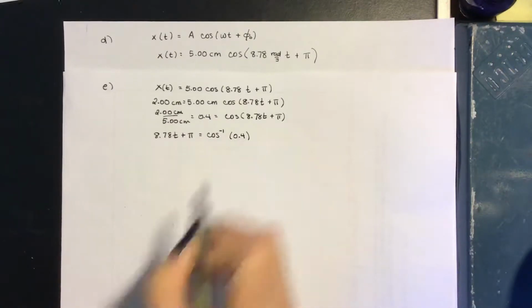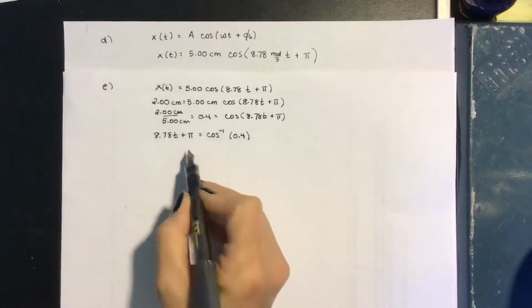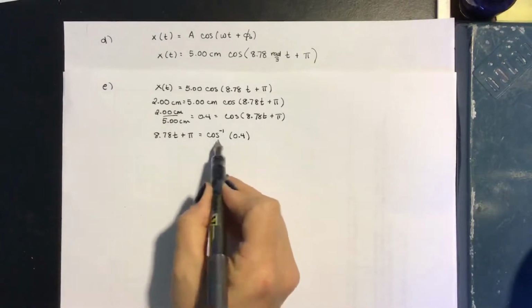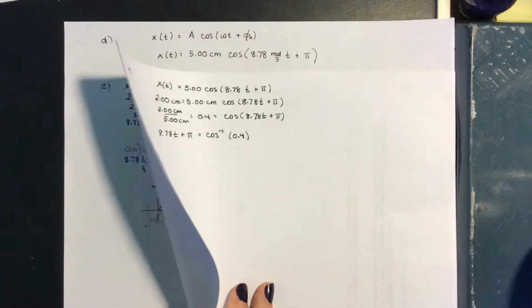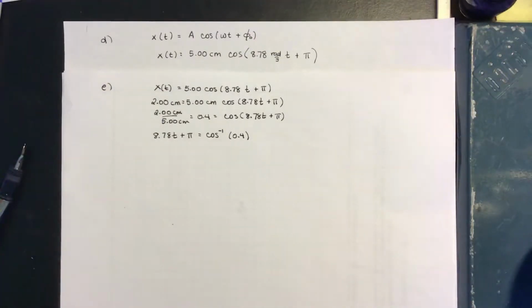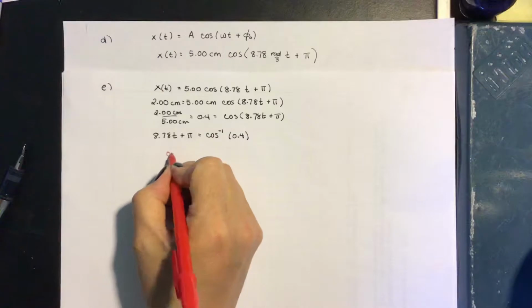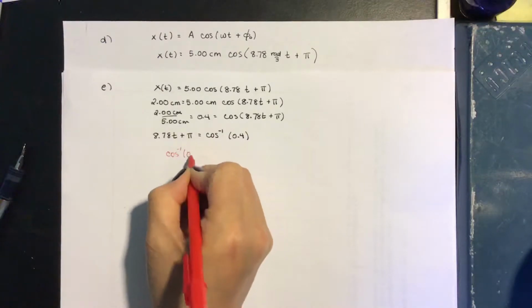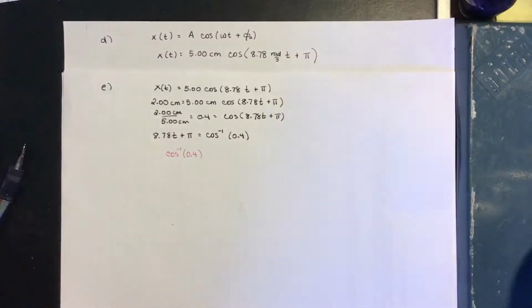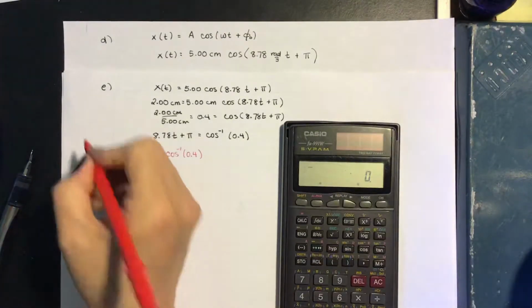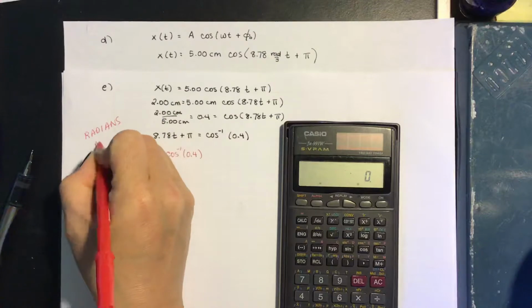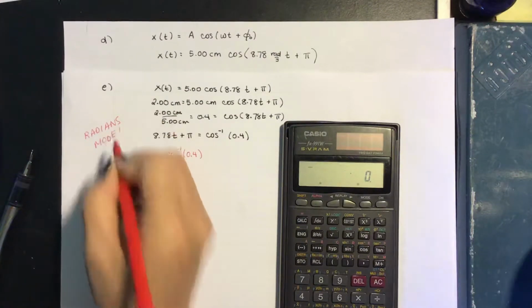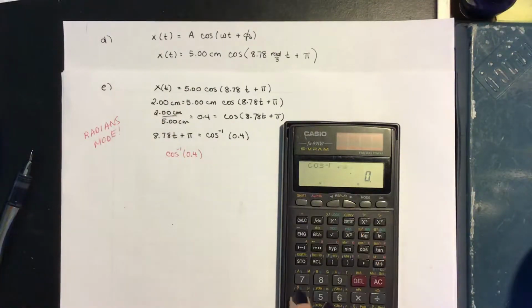Okay, so our first step is let's just do this on our calculator and solve for t. So let's see what that gives us. When we go to our calculator, the inverse cosine of 0.4, make sure your calculator is in radians mode, gives 1.16.